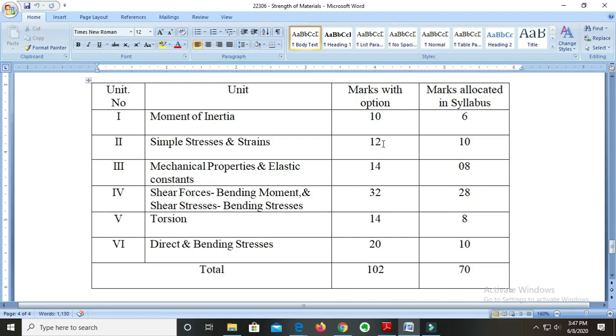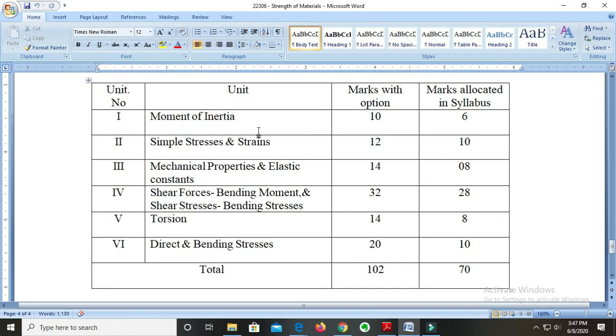Now for unit number 3, the topic is mechanical properties and elastic constants. The marks allocated for this particular topic is 8 marks. With option it will carry 14 marks. Remember over here that 6 more marks than compulsory are there in option. So you can have more inclination towards this topic as it carries more marks than allocated marks.